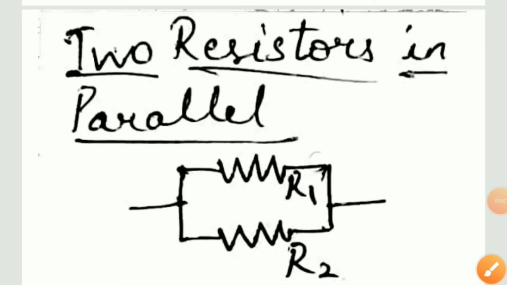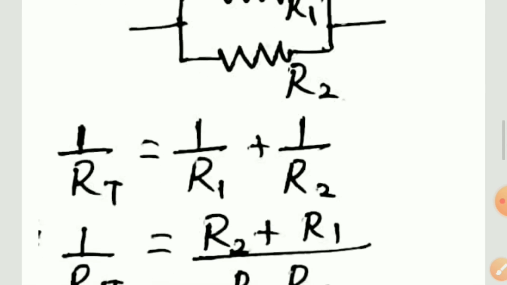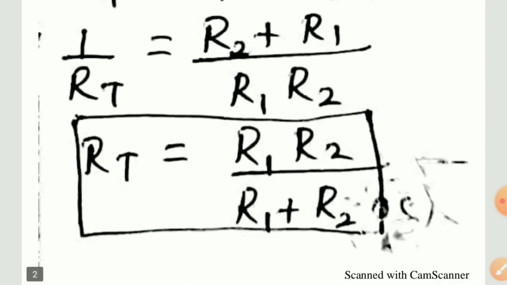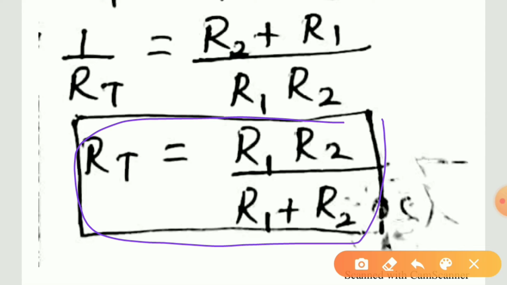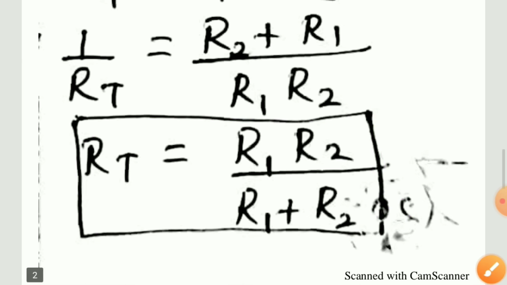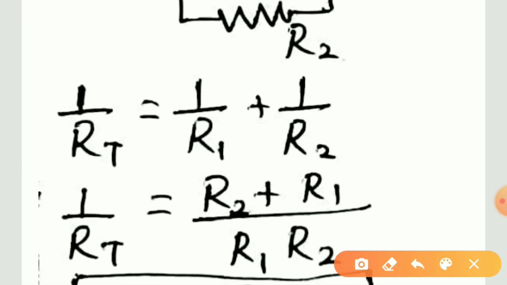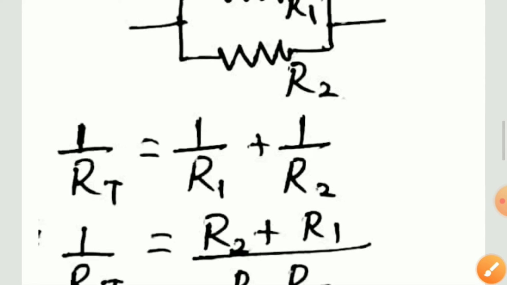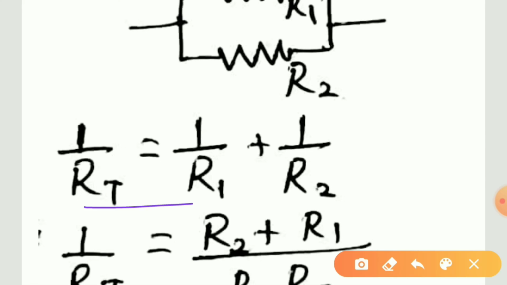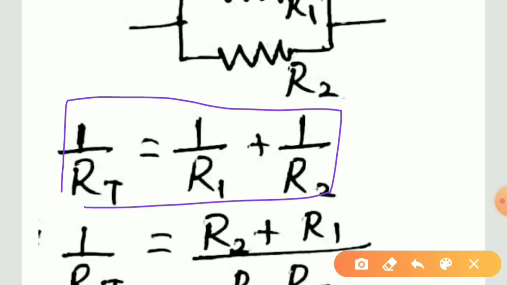When there are two resistors R1 and R2 connected in parallel, we need to get equivalent resistance, that is R total is equal to R1 R2 divided by R1 plus R2. How do we get this solution? We get this solution by finding equivalent resistance, that is 1 by R total is equal to 1 by R1 plus 1 by R2.